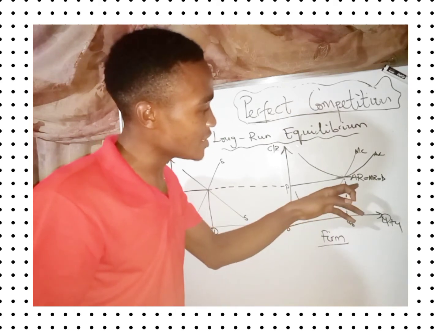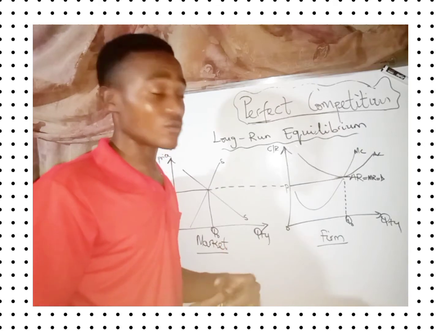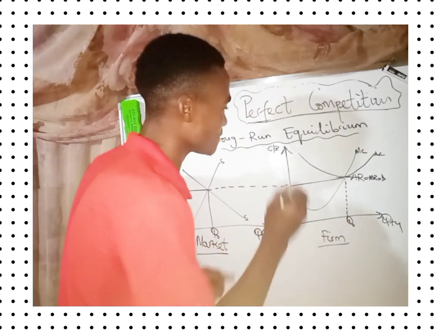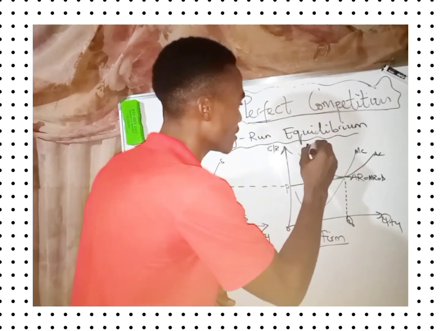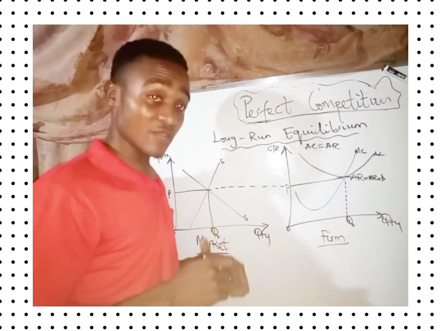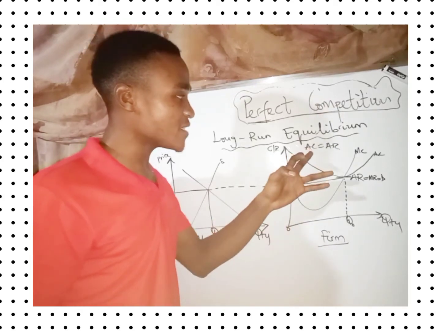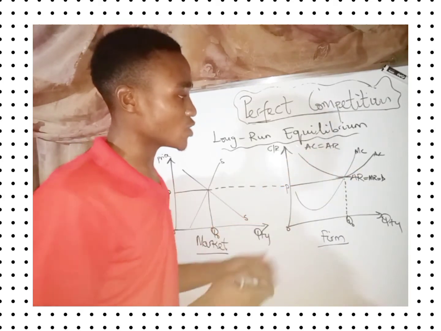What we are interested in is what shows that we are now in the long run. What proves it here is that AC, the average cost, is now equal to AR. This is where you say the firm is just breaking even in the long run, where average cost is directly equal to AR.